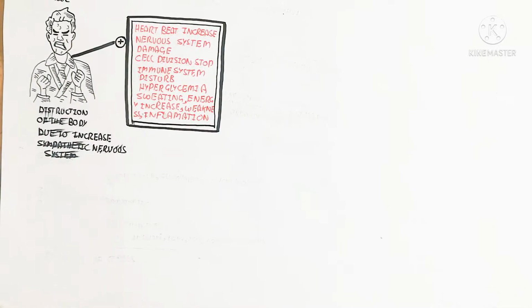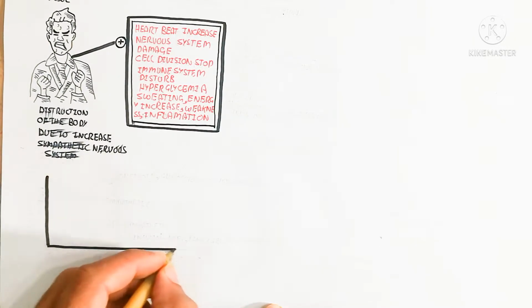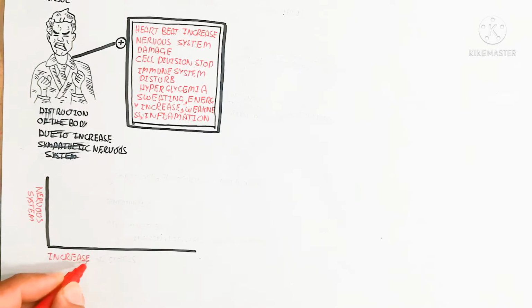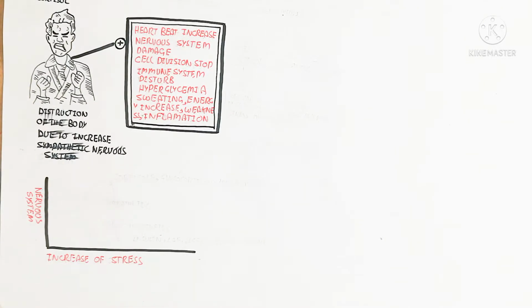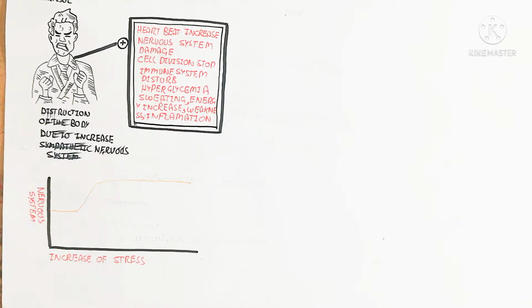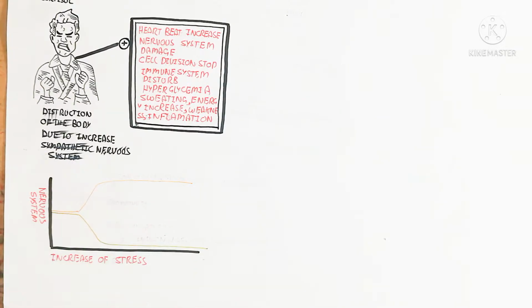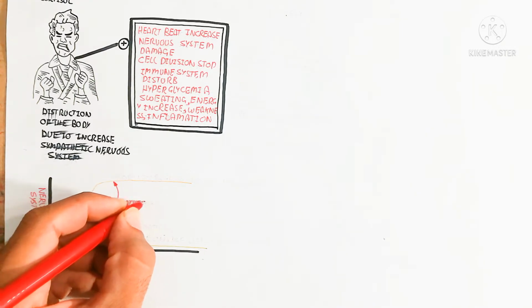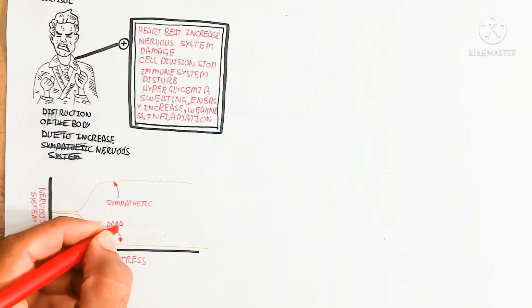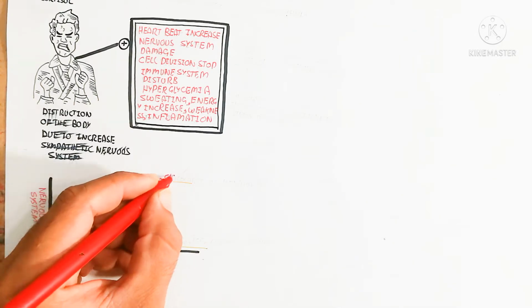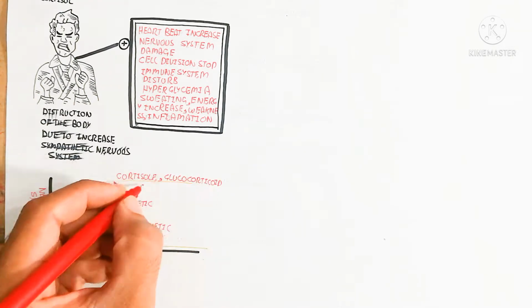First of all, we will discuss a graph to understand. The important thing is that here is a graph. The vertical axis is the nervous system, and the horizontal axis is the increase or decrease of the stress hormone. We will discuss this on the basis of the sympathetic and parasympathetic nervous system. The sympathetic nervous system, in a stress situation, increases cortisol and glucocorticoid as well as epinephrine and norepinephrine.